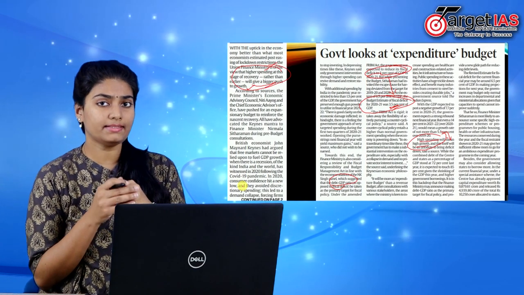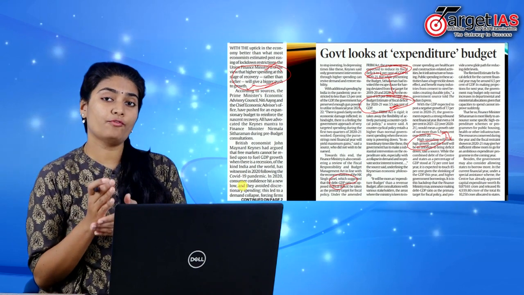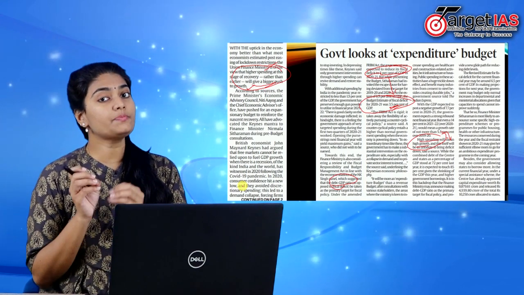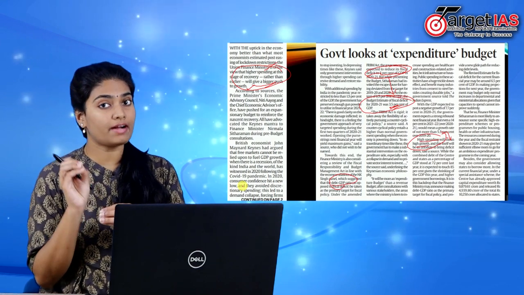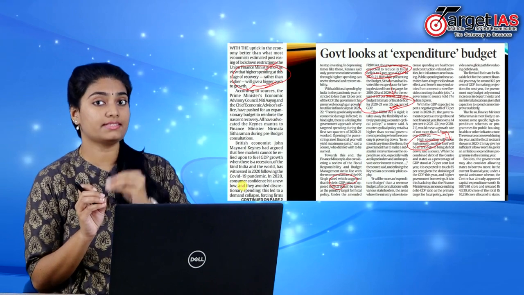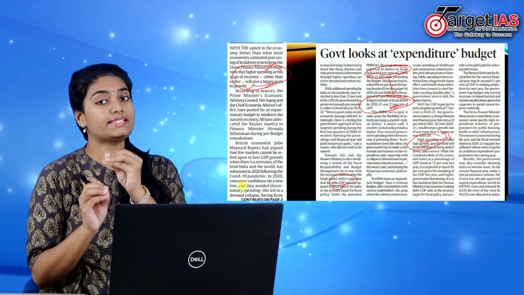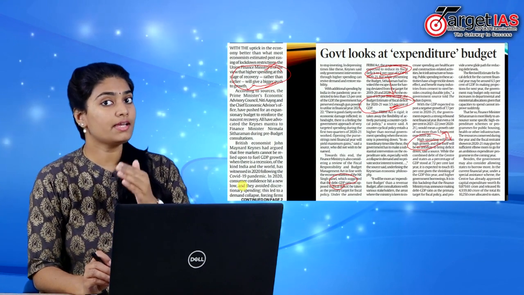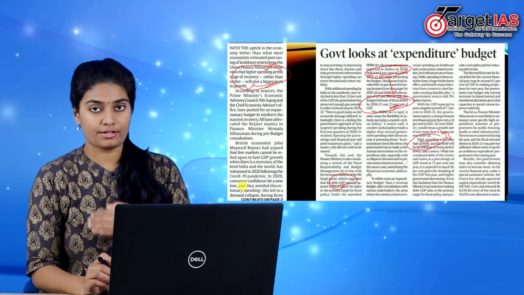While the combined debt of center and states was 72% for the previous financial year, it is expected to touch around 85% of the GDP in the current financial year.